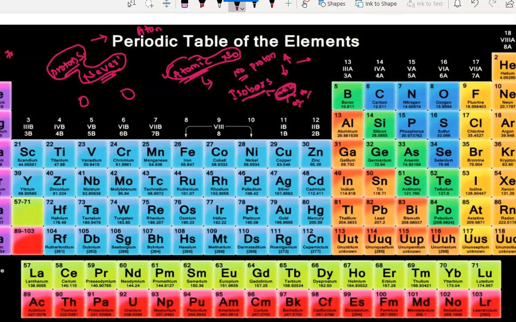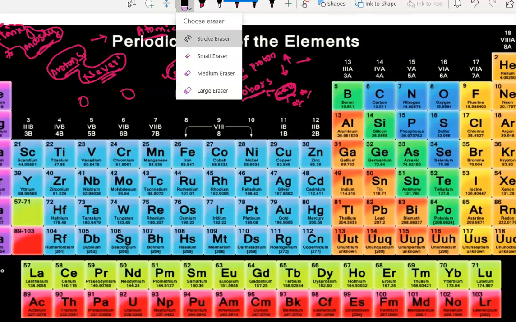You should remember this was found by a person called Henry Moseley. Henry Moseley is the person who arranged all the elements in this manner. The law given by Henry Moseley is called the law of the modern periodic table.